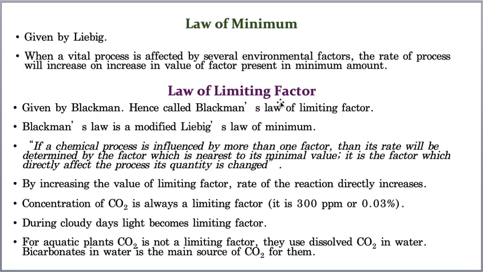So only the scientists are changed, but the central concept is the same. I'm talking about both of these laws simultaneously, so please don't get confused. If any physiological activity depends upon many limiting factors, the rate of that physiological activity always depends upon the one which is minimally available.